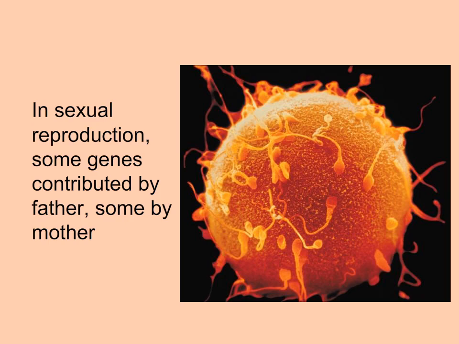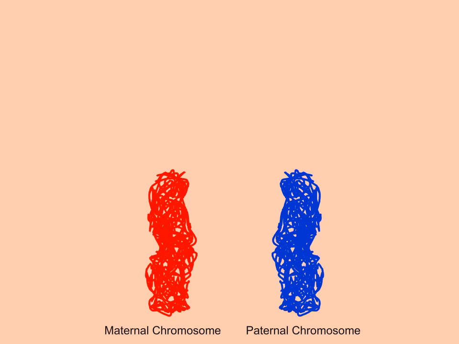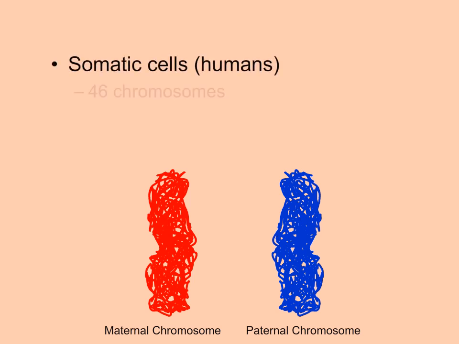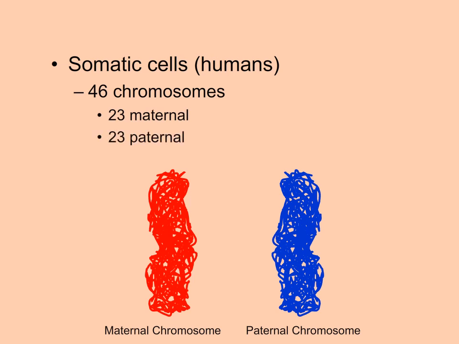Sexual reproduction involves the production of gametes. When these gametes fuse, a new individual is produced. Half the genetic information comes from the father, while the other half comes from the mother. So if we looked at one of your somatic cells, we would find 46 chromosomes in the nucleus. Of these 46, 23 came from your mother and are considered maternal chromosomes, while the other 23 came from your father and are considered paternal chromosomes.